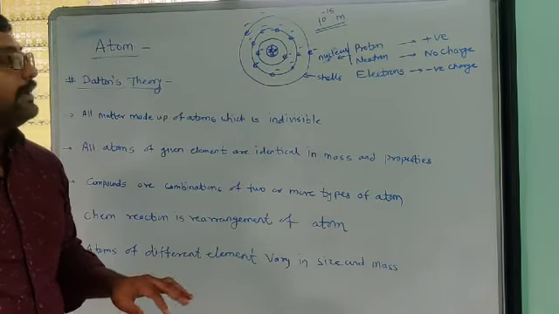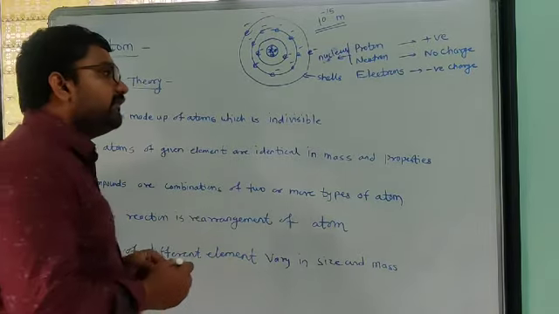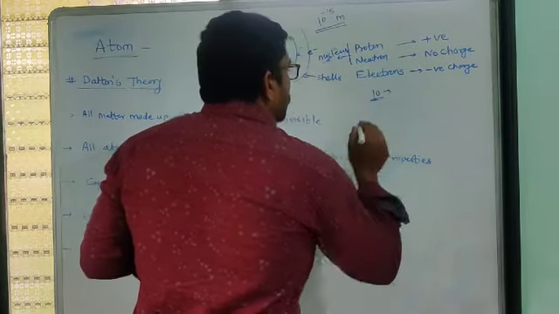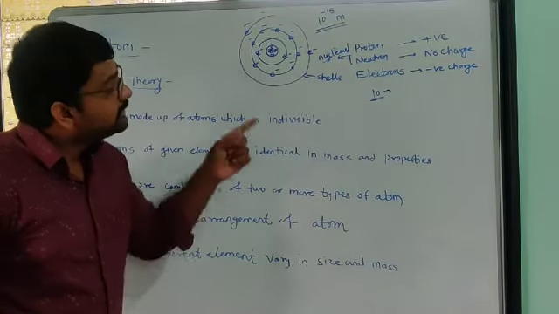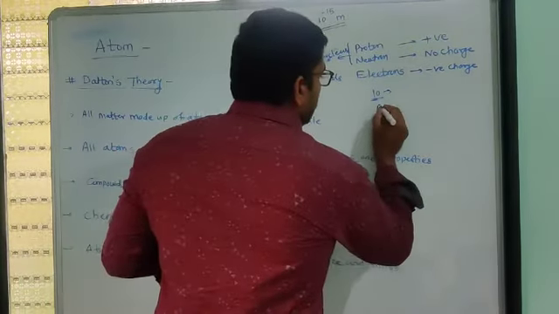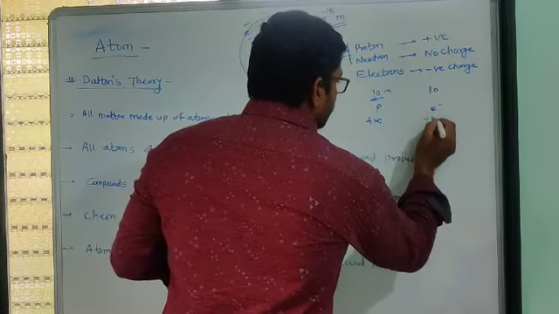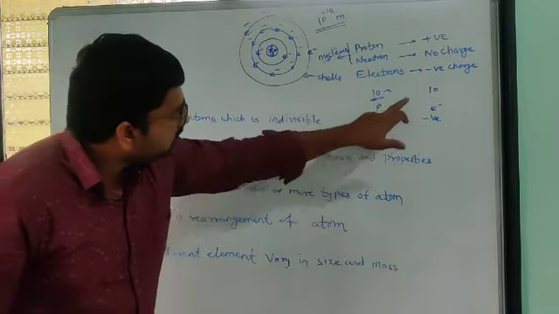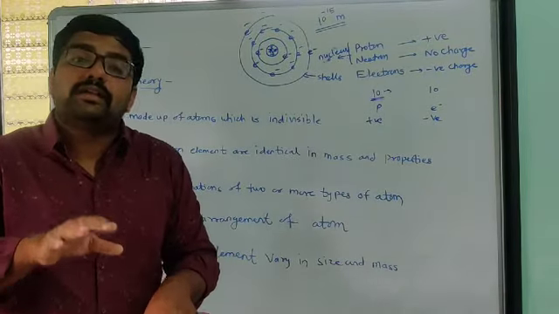So all positive charge is in the nucleus and all negative charge is around that nucleus. If you see the atomic structure of an element, we will find that whatever the number of protons, suppose 10 protons are present in an element, then the same number of electrons are present in that element. So 10 protons and 10 electrons. Protons are positively charged, electrons are negatively charged, so here 10 positive charges and 10 negative charges. So the charge is balanced on that atom.